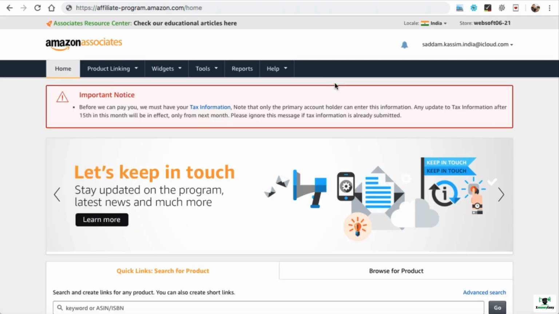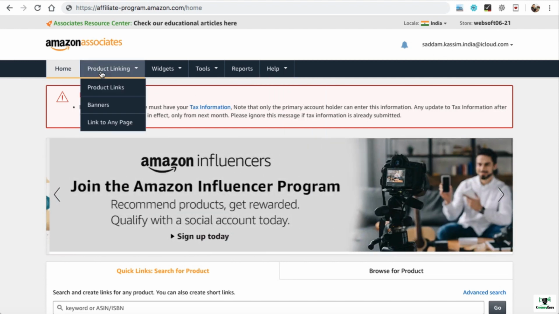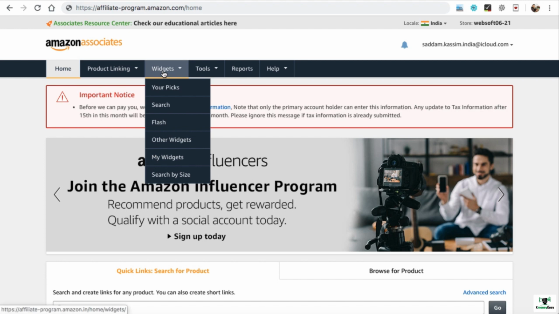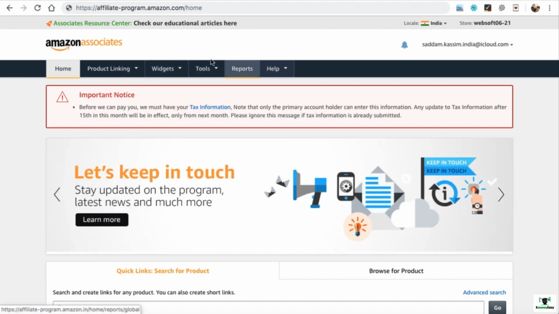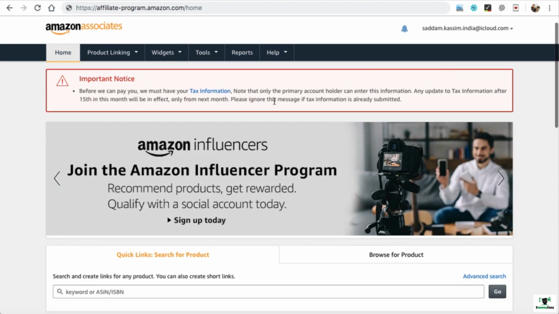Once you complete the entire payment process, then you will see the Amazon affiliate dashboard, something like this. So this is how the Amazon affiliate dashboard looks. On the top right corner you can see my store ID, that's my email address, and these are a few tools that you can use for linking the products of the Amazon website into your website. We are not going to use these tools because I have a very easy mechanism to get the affiliate link of Amazon products.